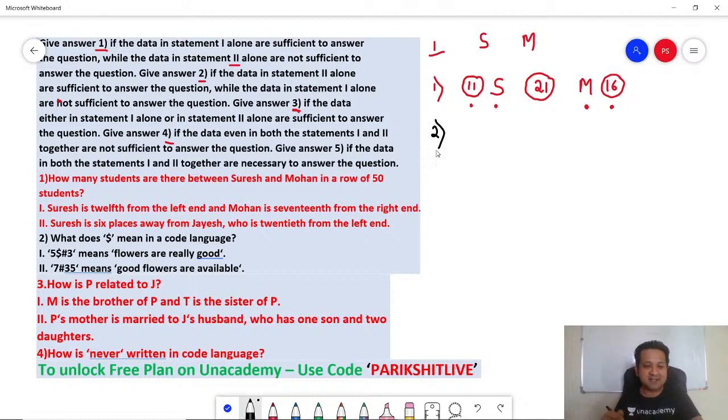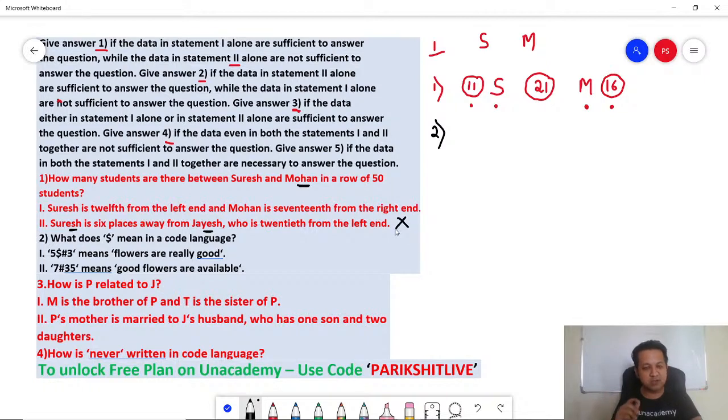Suresh is 6 places away from Jayesh, who is 12 from the left hand. Please remember the CET is all about speed. Okay, you got to answer fast. The second statement does not even talk about Mohan. Remember, you need the number of human beings between S and M. Second statement only talks about people from S to J, right? Does not talk about M. So statement 2 definitely alone is not sufficient.